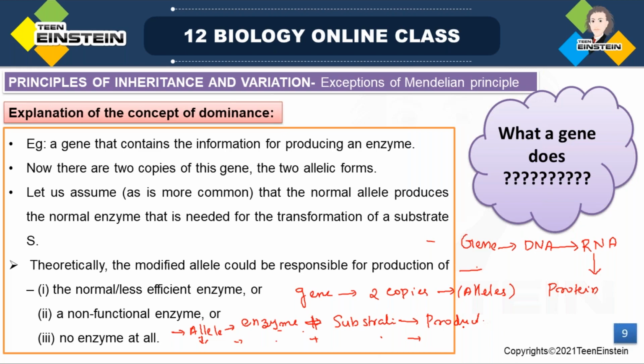But here, theoretically, that modified allele could be responsible for the production of the normal enzyme or a less efficient enzyme or a non-functional enzyme, or there won't be any enzyme at all. All these chances are there, right? If there is any change in that allele, that may result in different cases, right? I'll explain how it is.